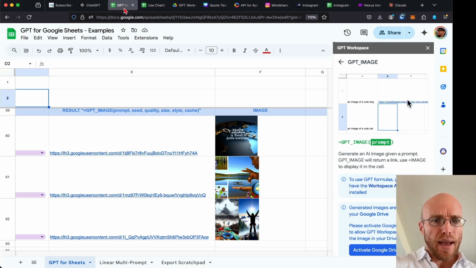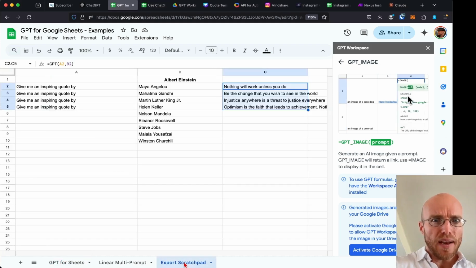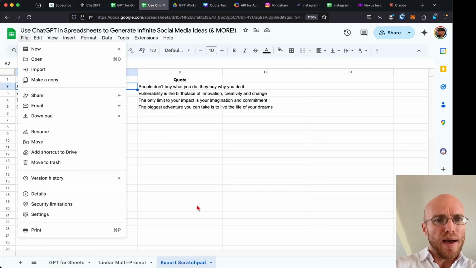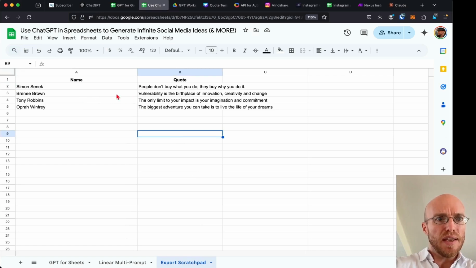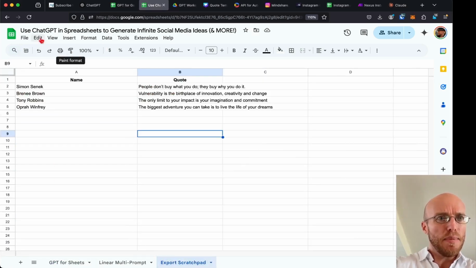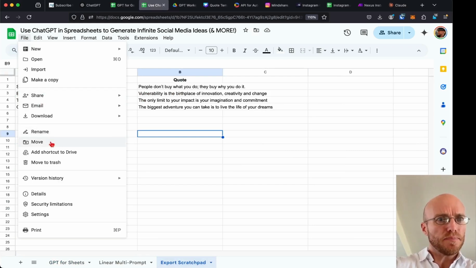Okay, so let's find our export Scratchpad. Here it was. Okay, and so now all we need to do is say File, go to our Scratchpad, and all we want it to have is the things that we want. We don't want to export any of this stuff, so that's why I have a blank tab here. File, Export.